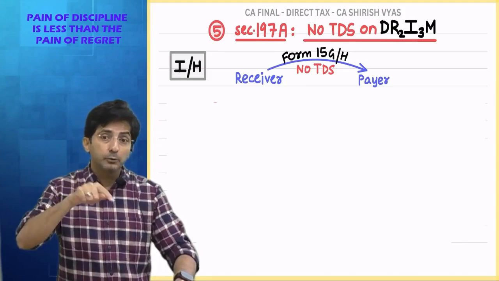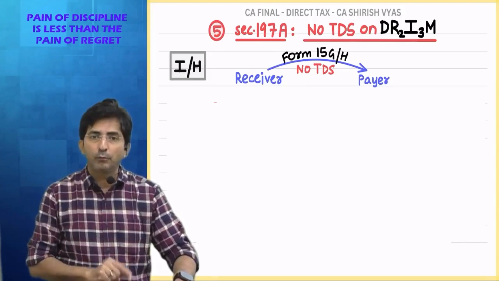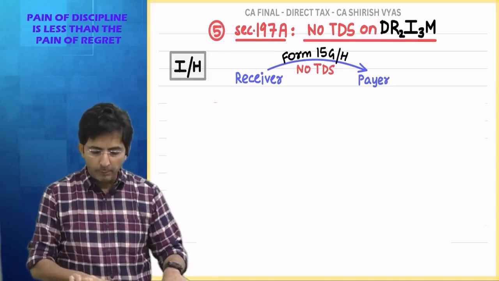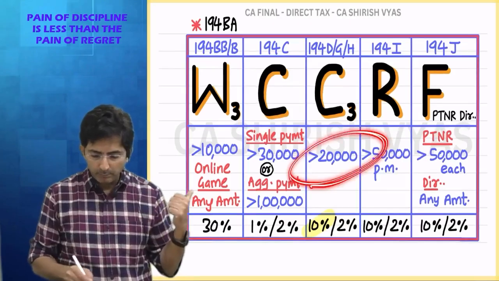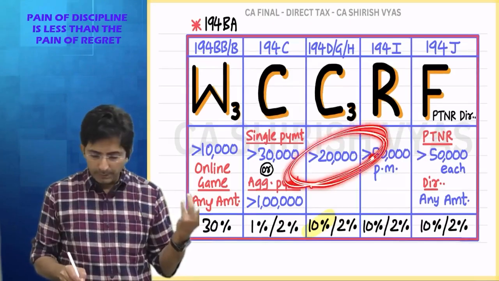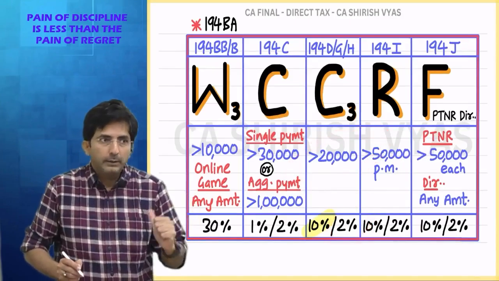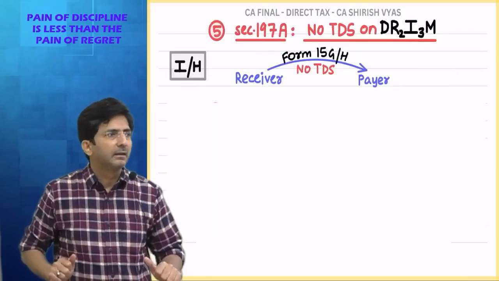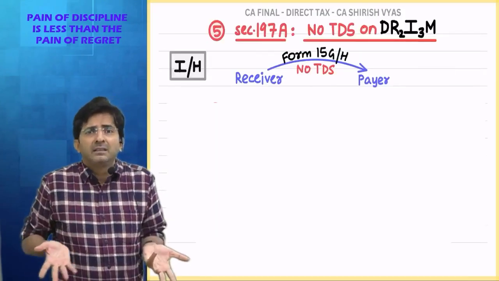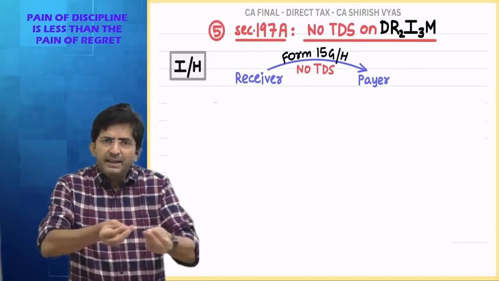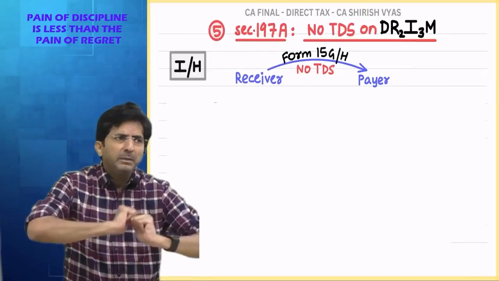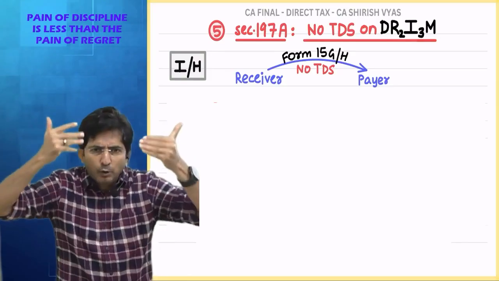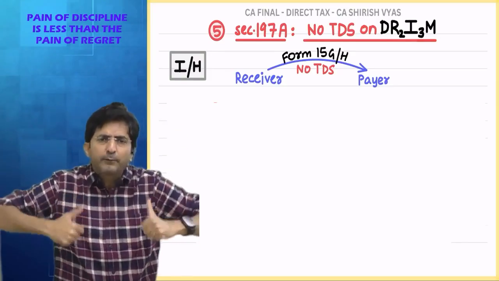Now, let's assume that housewife is getting commission of 40,000. So tell me, on 40,000 TDS will come or not? What is the rate for other commission? 2%. On 40,000 TDS will come. But you know now what is the problem with housewife? She is thinking, my income is nothing. Just one estate agency deal I did, in that TDS is bothering me. Now when the housewife files the return, she has to claim refund now.